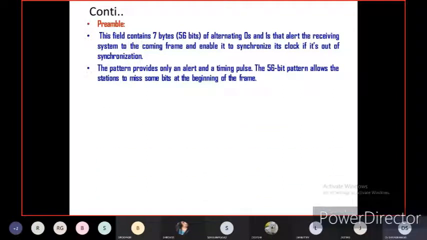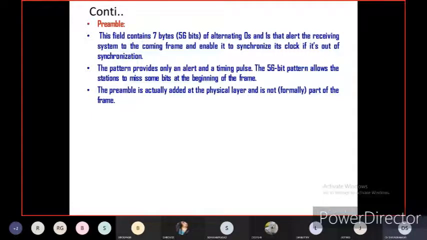The pattern provides only an alert and a timing pulse, an on and off pulse signal, 7 bytes. The 56-bit pattern allows the station to miss some bits at the beginning of the frame.